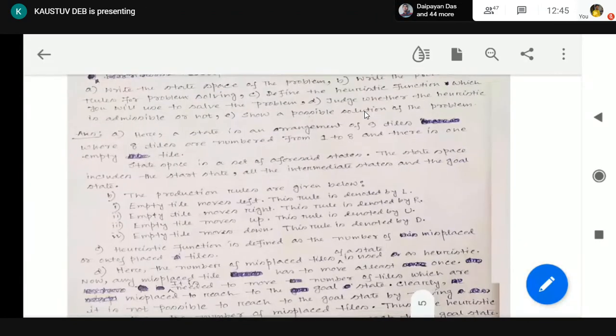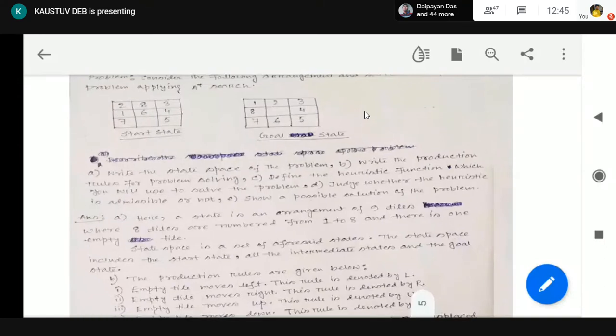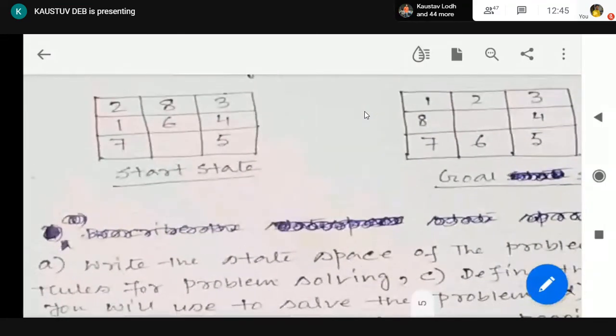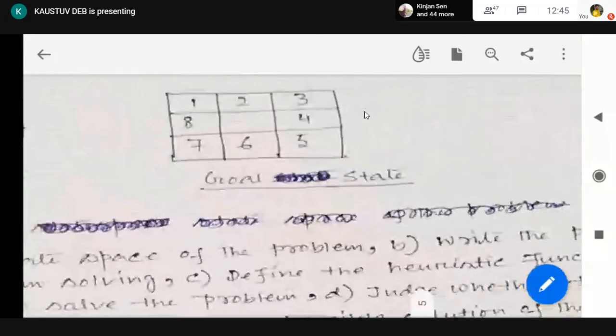First, the state space. Here, a state is basically the arrangement of 9 tiles. How many tiles are there? 9 tiles. 8 are numbered from 1 to 8 and 1 is an empty tile. So a particular state is an arrangement of these 9 tiles. Like this is the start state, so this is a particular state. This is the goal state, also a particular state.